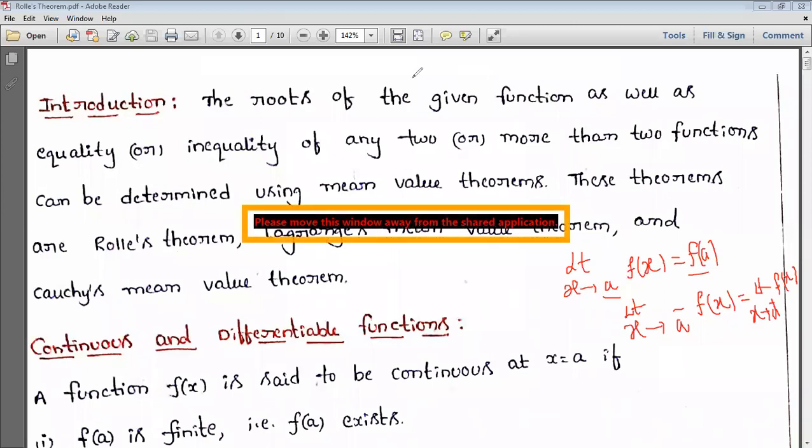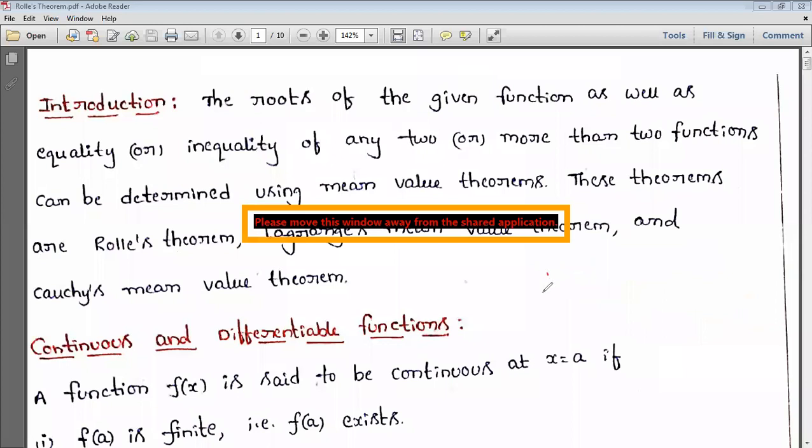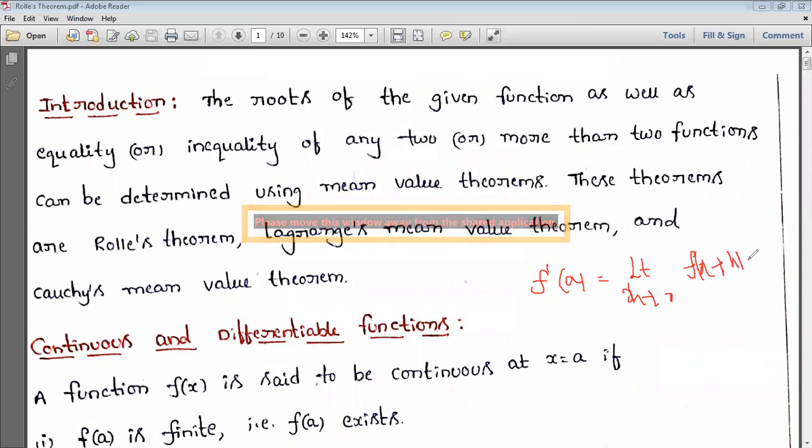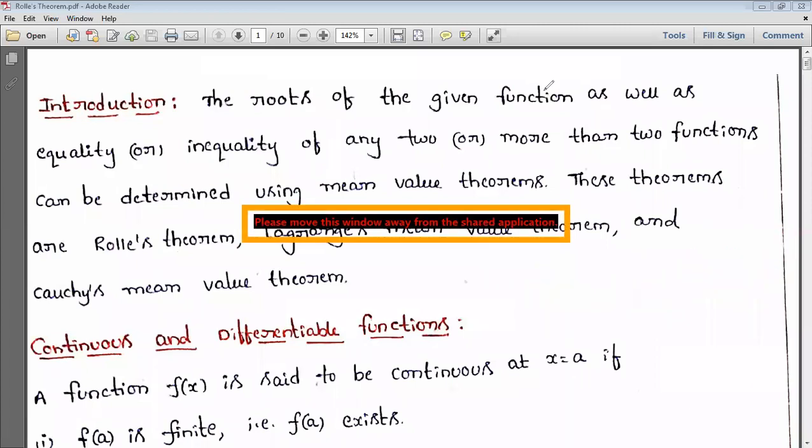And next, derivatives also you learn. Derivatives, you generally write as f dash of a is equal to limit h tends to 0 of f of a plus h minus f of a by h. This is also something you learn, the first principle generally we call it. And you have to know the derivative formulas here: the UV rule, sin x, cos x, and the u by v, product rule, coefficient rule. All these things you should know.